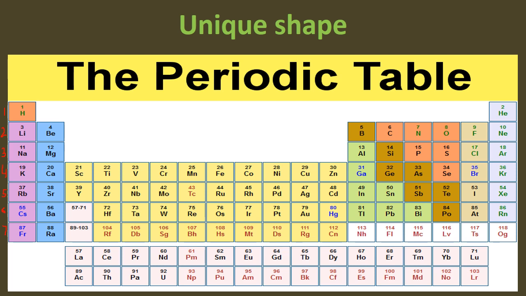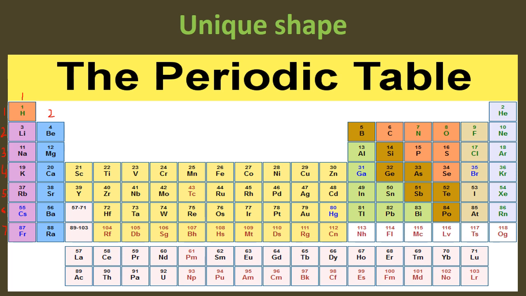Now, if I talk about groups, there are 18 groups in the periodic table. Or I can say the vertical rows are groups. Sorry, the vertical columns are groups. So here is the group number 1, known as alkali metals. They form strong alkalis with water. So that's why they are known as alkali metals. It consists of hydrogen, lithium, sodium, potassium, rubidium, cesium and francium. While the next group is group number 2, and it is known as alkaline earth metals. They form weak alkalis with water.